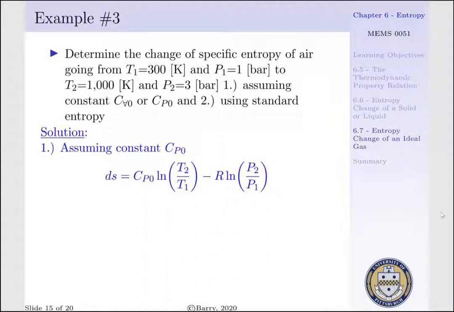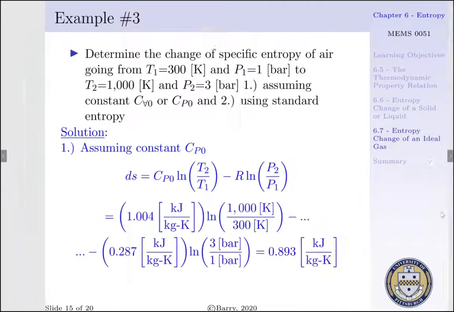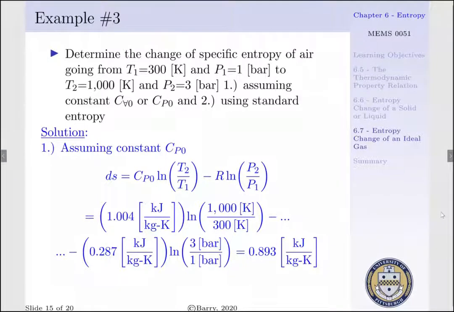Since we have our temperatures and pressures at our initial and final states, we're going to use the second formulation of Gibbs equations for ideal gas. That is, Δs is equal to Cp⁰ times the natural log of T2 per T1 minus R times the natural log of P2 per P1. If we substitute in values, this is 1.004 times the natural log of 1000 Kelvin per 300 Kelvin minus 0.287 kilojoule per kg K times the natural log of 3 bar per 1 bar. Thus, our change of entropy is 0.893 kilojoule per kg K.